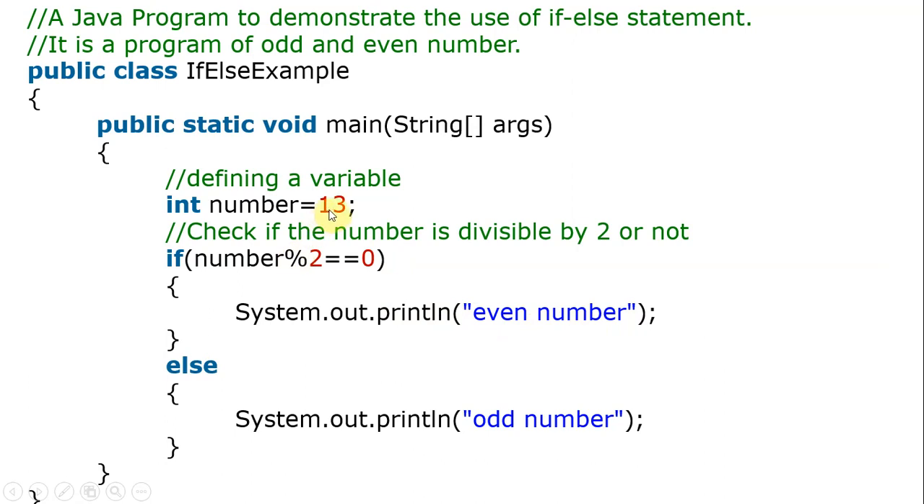If actually the number is 13, 13 modulo 2 will give value 1. Is 1 equal to 0? No, it is false. The condition is false, so then the else part is going to execute. This is the statement to be executed. So the given number is odd. 13 is actually odd.